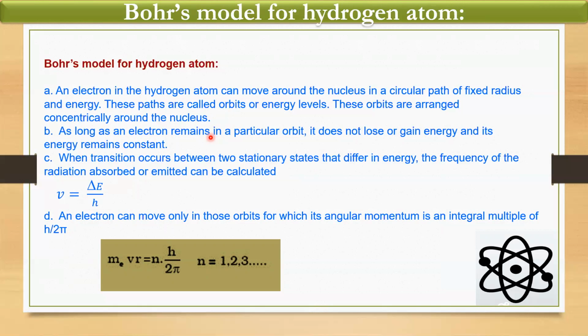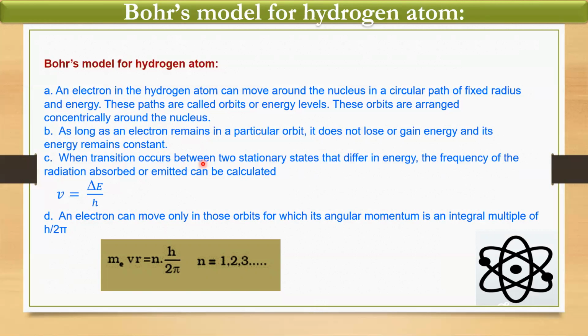As long as an electron remains in a particular orbit, it does not lose or gain energy, and its energy remains constant. But as it absorbs energy, it moves on to the excited state. And again, by emission of energy, it will get back to the original state.